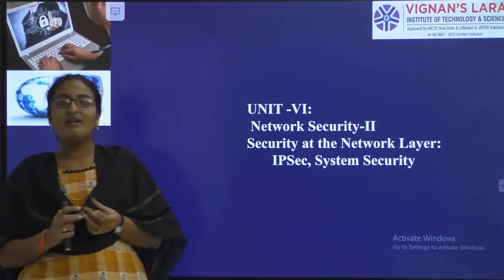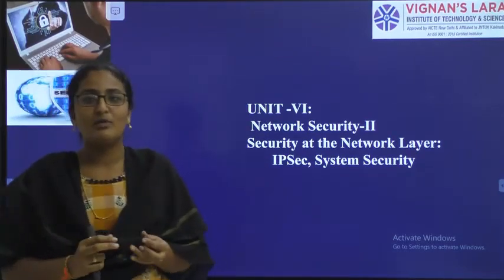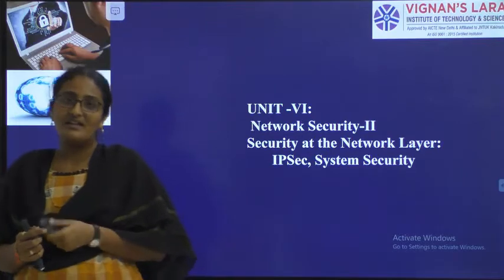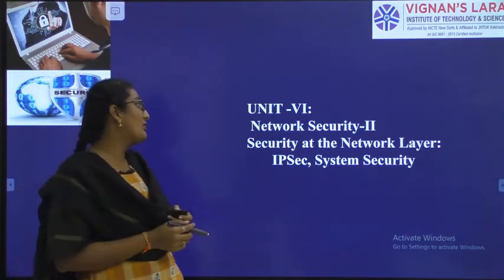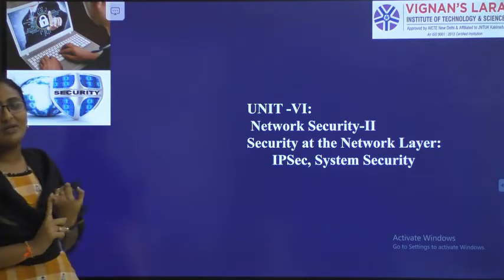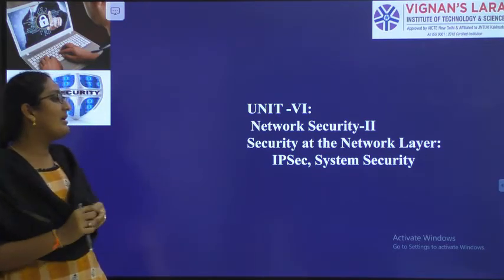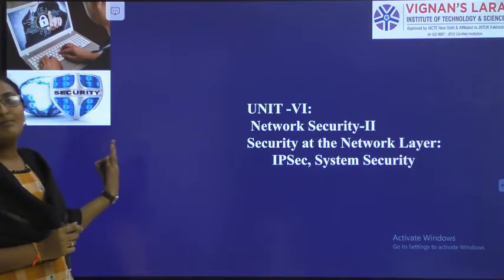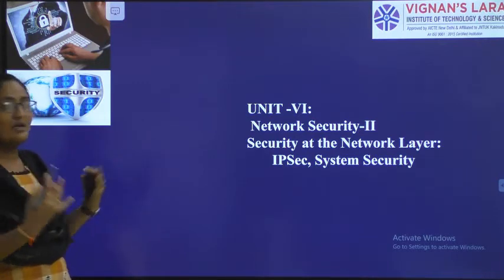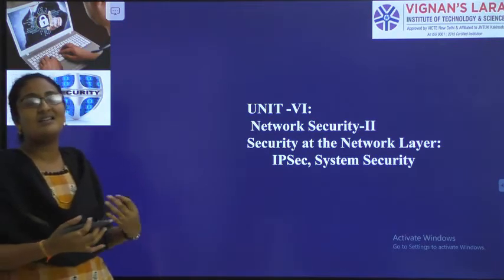So good morning everyone. We have started unit 6 of cryptography and network security and we have seen the introduction. As I already told you, unit 6 is network security part 2, unit 5 is network security part 1. So in part 1 what we have seen? In part 1 we have seen what are the protocols, what are the layers we have.